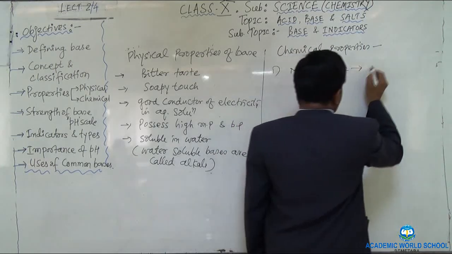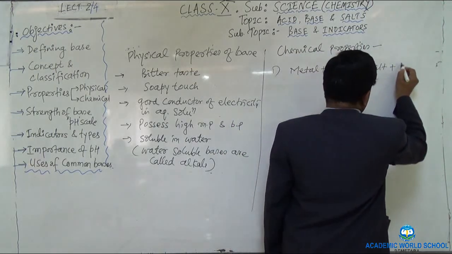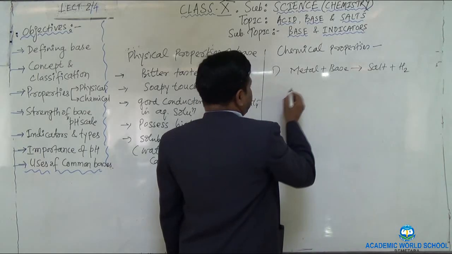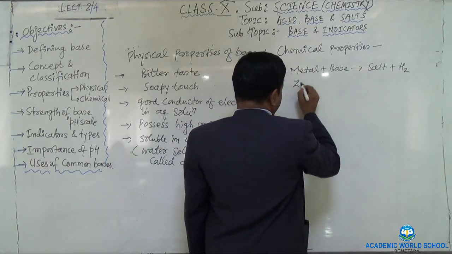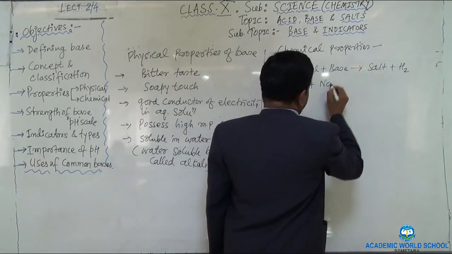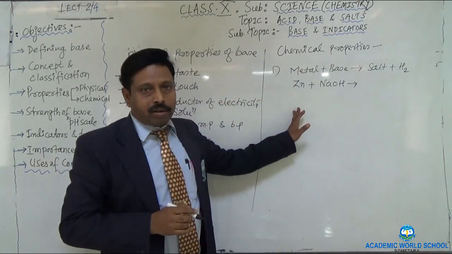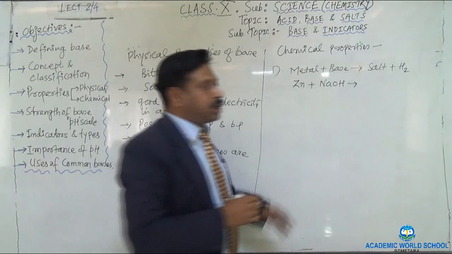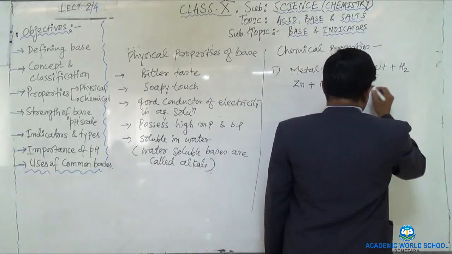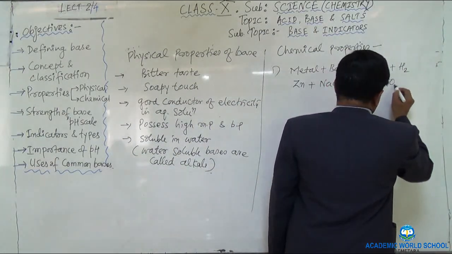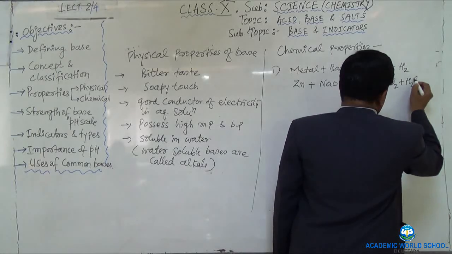It will form salt plus hydrogen. You can take an example of zinc plus sodium hydroxide as a base. So when zinc reacts with sodium hydroxide, it will form sodium zincate, Na2ZnO2, plus hydrogen gas will be produced.